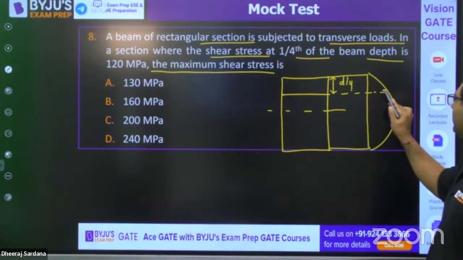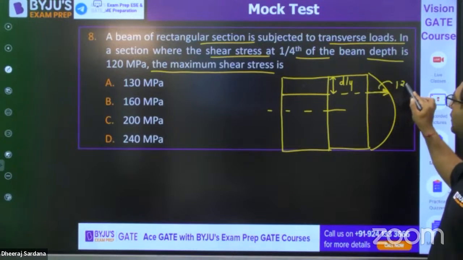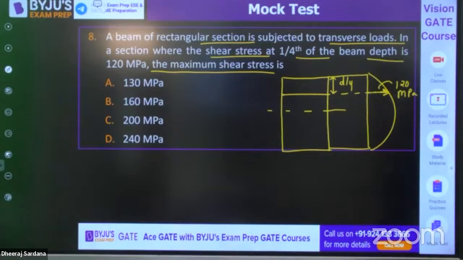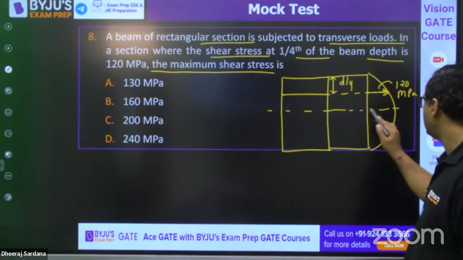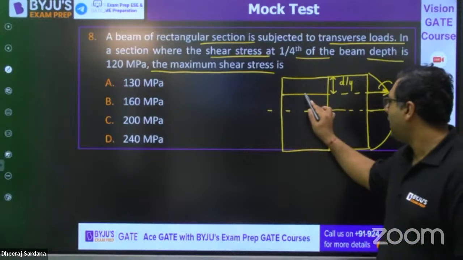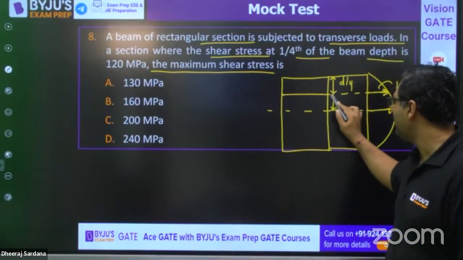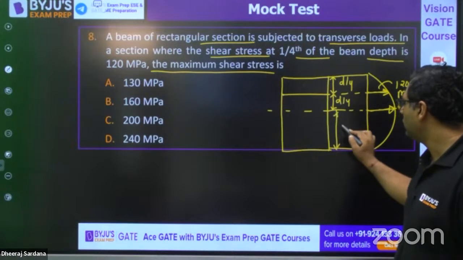Here, they have given you the value of shear stress, that is 120 MPa. And they are saying find out the maximum shear stress. This you need to find out. And obviously, this distance is also D by 4, D by 2.